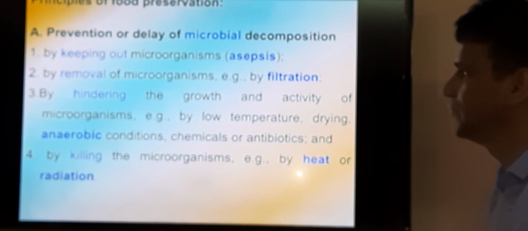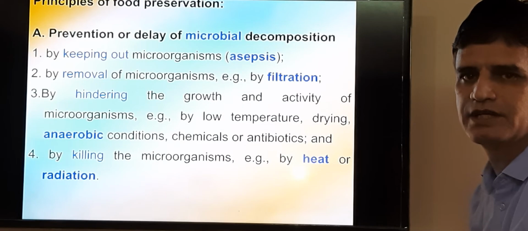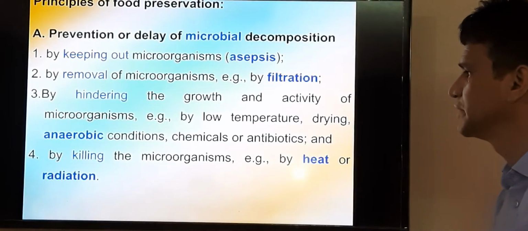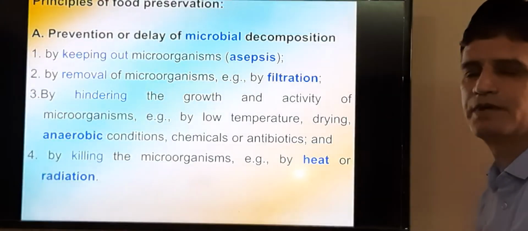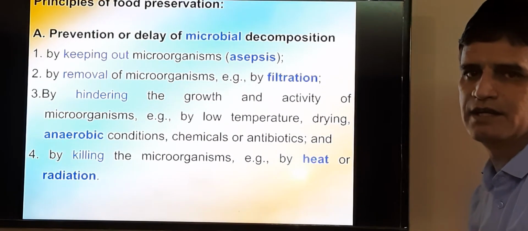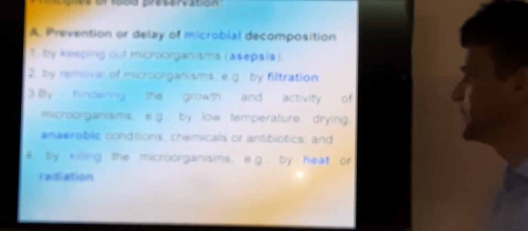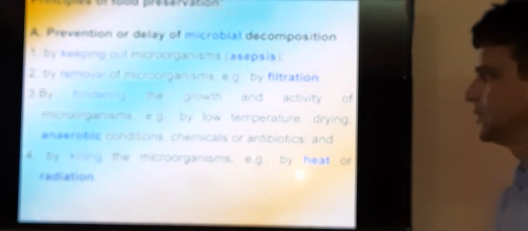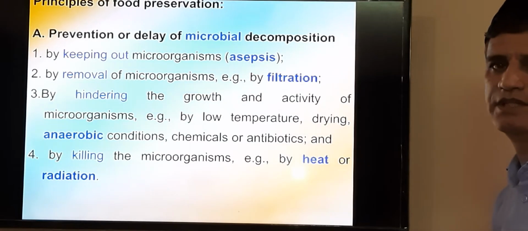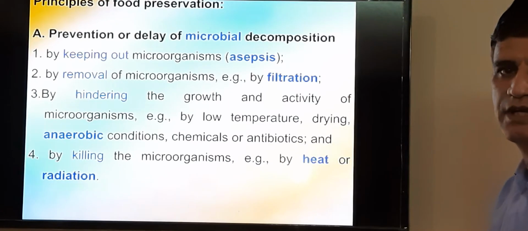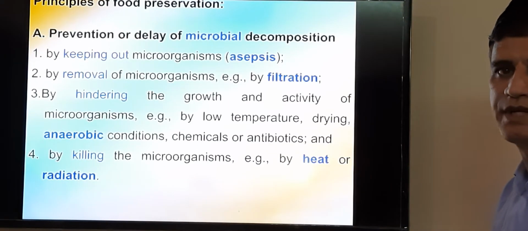In this technique, we cannot kill all the microbes, but we can keep the population of the microbes at a minimum, so the growth and activity of the microorganisms will be less. Then the process of decaying of the product will also be slow. So in these techniques we can use anaerobic conditions, chemicals and antibiotics. The fourth method is by killing the microorganisms. In this technique, we can kill the complete population of the microbes from a product with the help of heat or radiation.